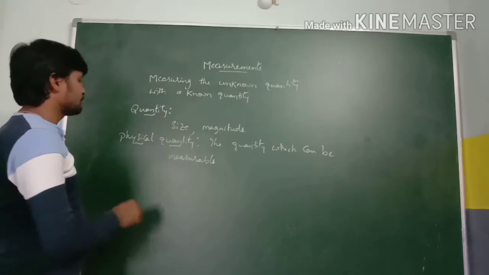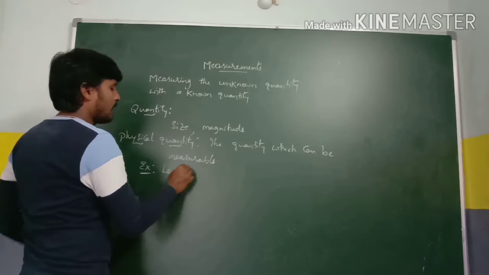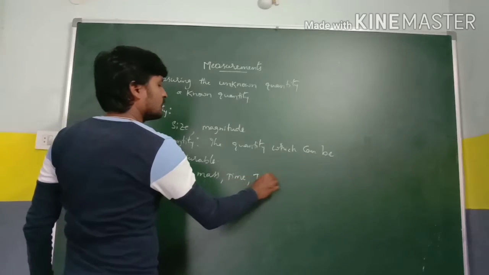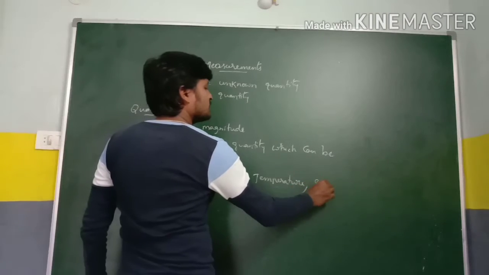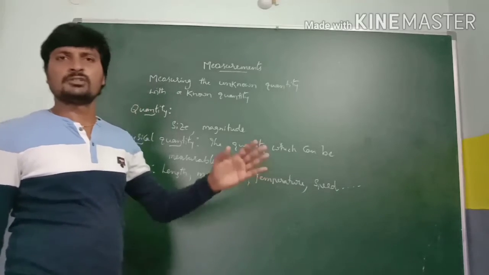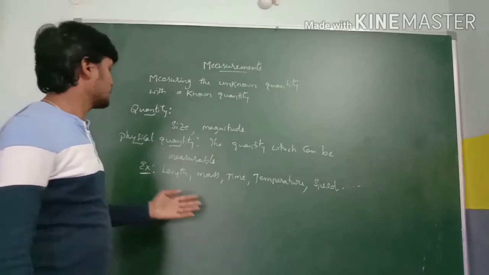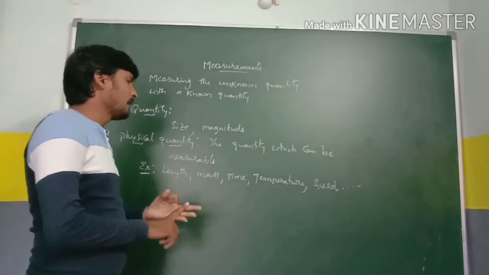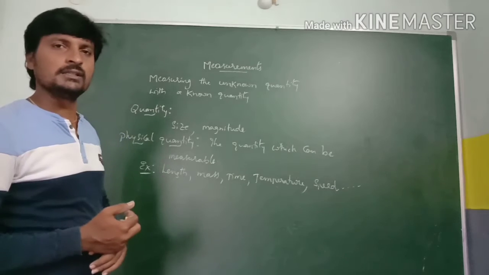Examples of physical quantities are length, mass, time, temperature, speed, distance, displacement, velocity, acceleration, pressure, impulse, momentum, and so on. All these come under the physical quantities. We can measure the length. Remember: length, mass, time, temperature, speed. Not only these, there are so many physical quantities.